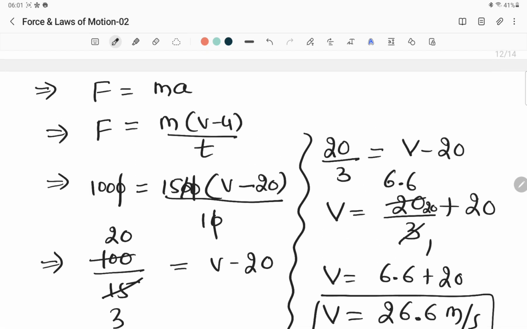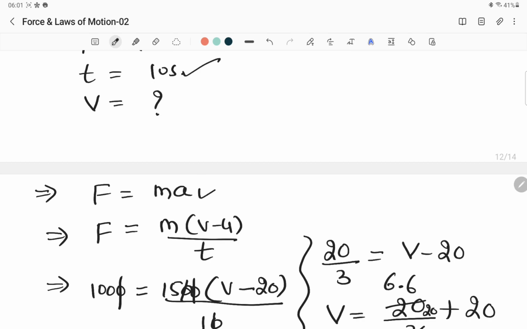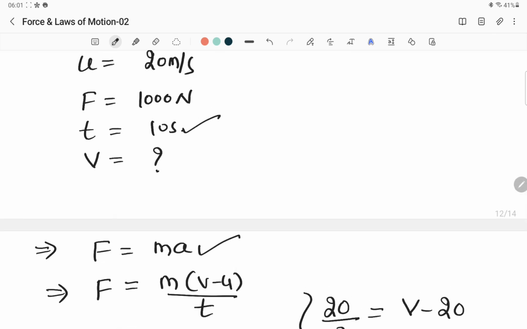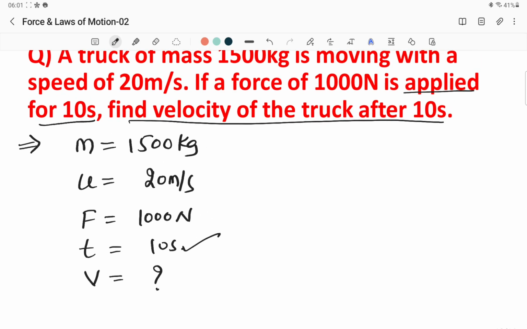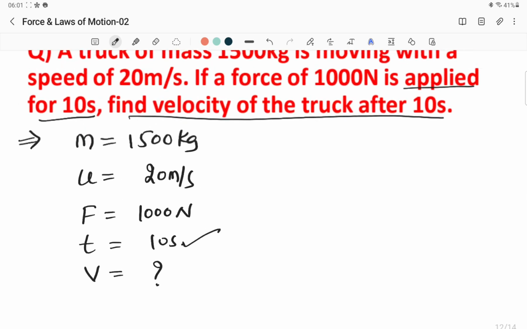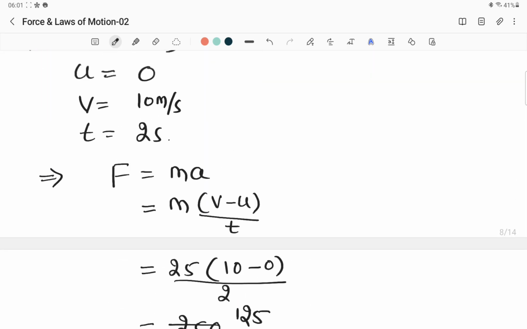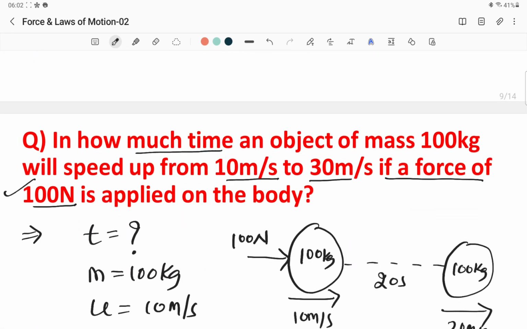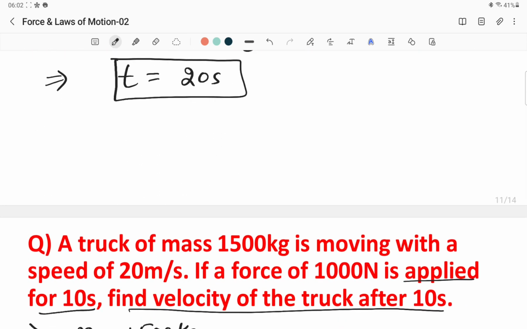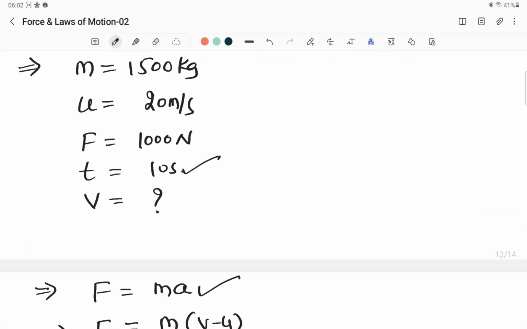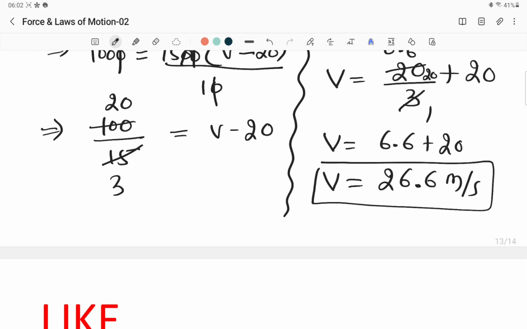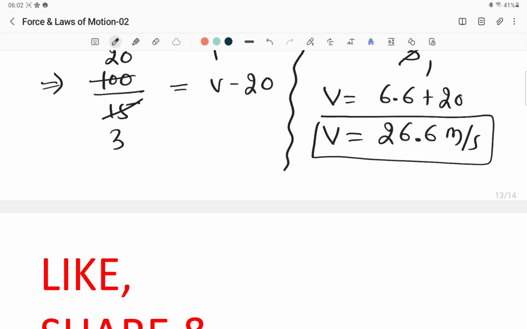All right, so all these problems are based upon this formula only. F is equal to ma. All right, whatever numericals will be based upon this Newton's second law of motion, we have to use this F equal to ma again and again. Okay, in all these numericals whatever I have solved, I have used that to find out different things. Okay, fine then. So I hope you got a lot of things from this video.